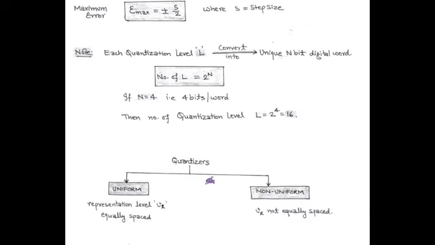Next, on the basis of classification of quantization process, quantizers are of two types. First is called uniform quantization and second is non-uniform quantization. In uniform quantization, the representation levels, that is v suffix k, are equally spaced. But in case of non-uniform quantization, the representation levels are not equally spaced.